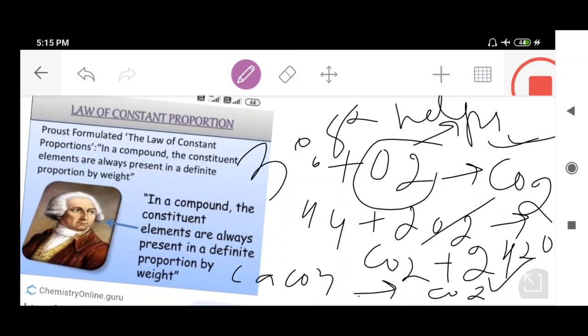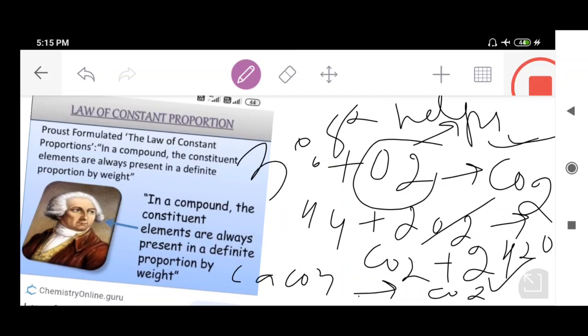So from this discussion, you should keep in mind that whenever carbon dioxide is formed, it can be formed by any of these processes: burning of coal, burning of calcium carbonate, marbles or limestones by heating, or by burning of marsh gas. In these three processes, there is always the formation of carbon dioxide gas.